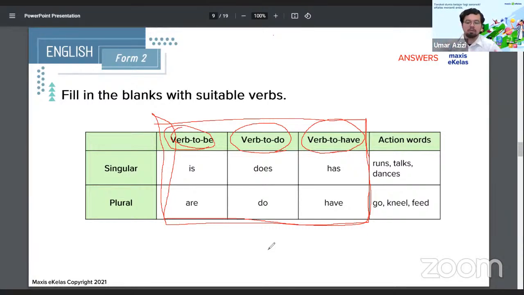So write it down. I'm going to give everyone around 2 minutes to write it down. 2 minutes, okay? Write down singular, plural, verb to be, verb to do, verb to have. I would recommend to flip this table. So you're looking at something like this.